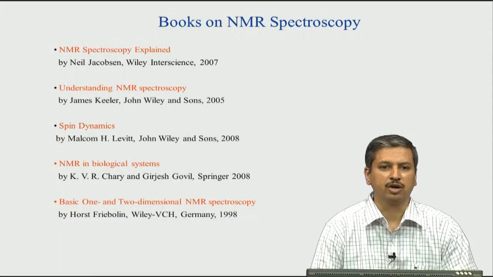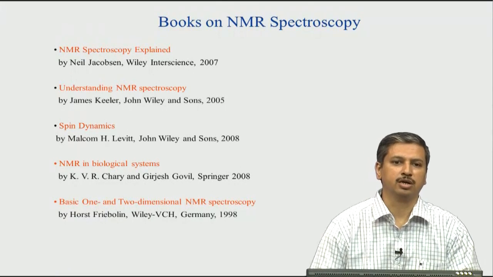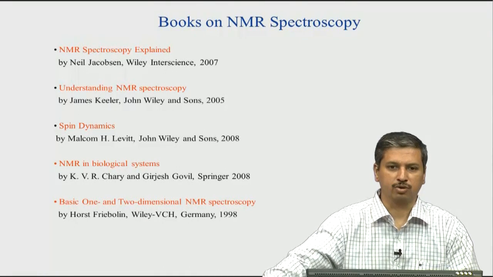If you are interested in biological systems, which we will focus on a little in this course, the book by Professor Chary and Govil is very important. While all these books will be used in some way, we will cover all the details. These books will serve mainly as reference materials, or for deeper insight if you would like to have it in the course.